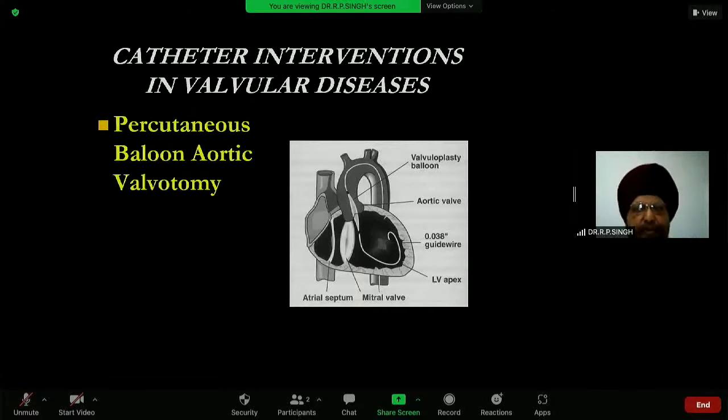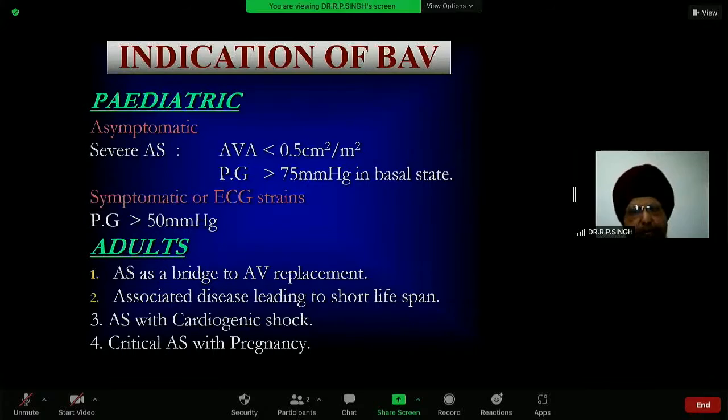Then another condition, valvular heart disease, is aortic valvotomy. Indication: it is indicated in the pediatric age group only. If it is asymptomatic but the pressure gradient is more than 75 millimeters of mercury, or symptomatic with an ECG strain pattern, even a gradient of more than 50 millimeters is an indication for balloon aortic valvotomy. In adults, it is only as a bridge to aortic valve replacement. If there is associated disease leading to short lifespan, aortic stenosis with cardiogenic shock, and critical aortic stenosis with a pregnancy are indications.